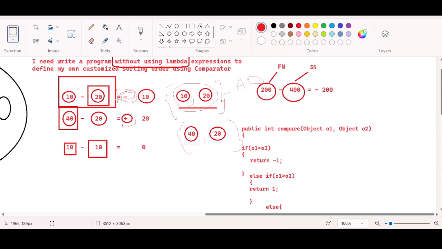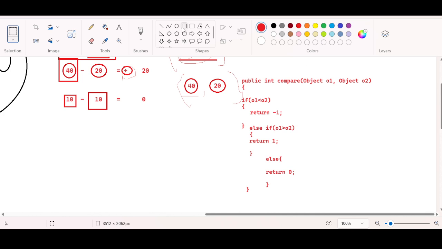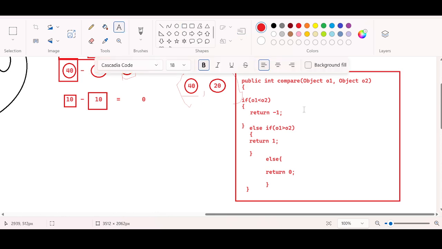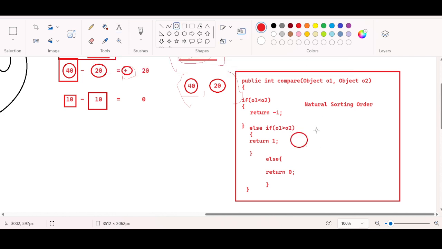This is just the intuition. I am taking two numbers, and based upon the output, I can guess that the second number is larger, or the first number is larger, or both numbers are the same. Same thing I am using here. The same concept is used in the compare method, so that by default it is going to follow what? The natural sorting order. It will collect two objects and arrange everything in sorted order, which is ascending order, increasing order.